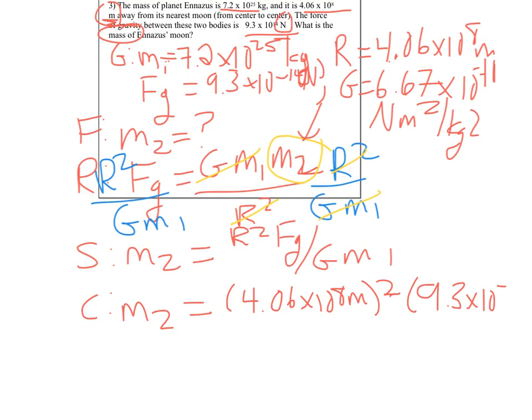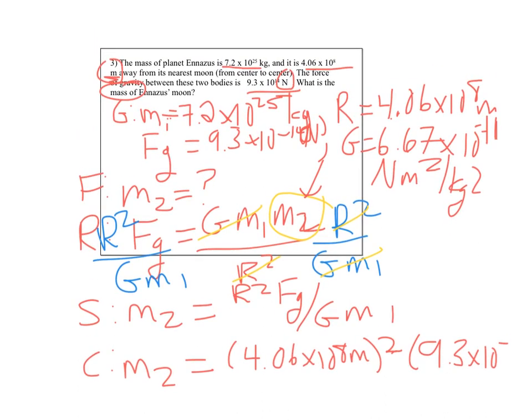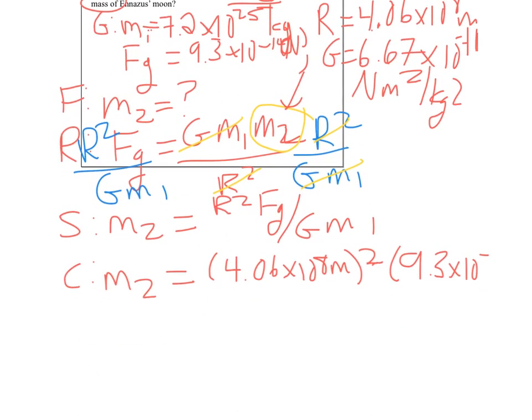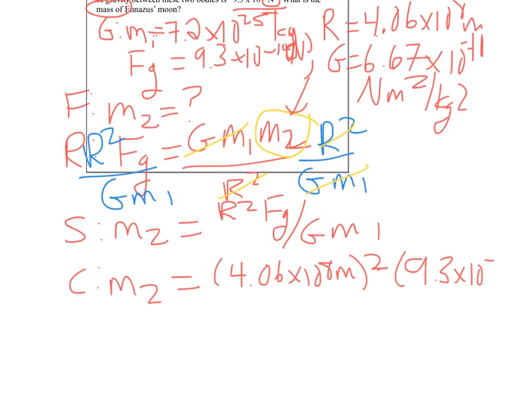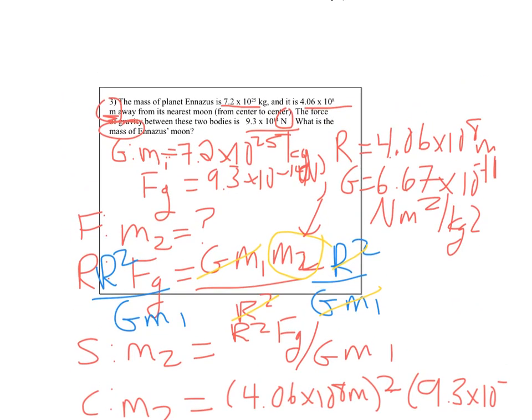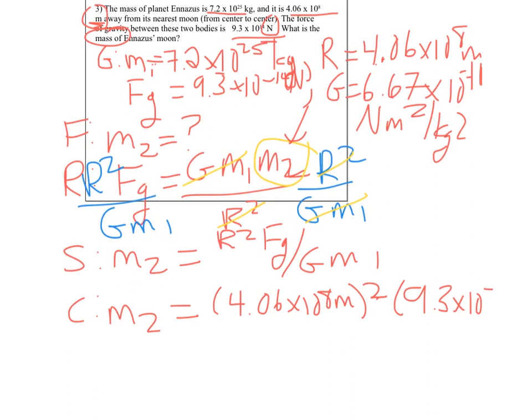Was it really negative? It was positive. I don't know why I had a negative there. It should be times 10 to the 14th, right? 9.3 times 10 to the 14th. Just double checking. So let's get rid of the negative. It was definitely not negative. Oops, let's get rid of the negative here too. I was going to say that's really tiny. Times 10 to the 14th newtons.